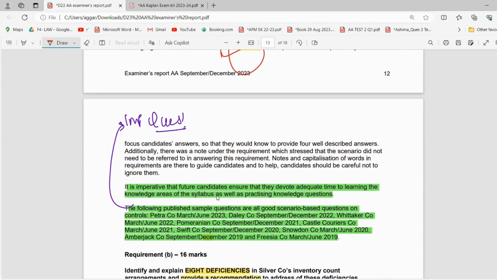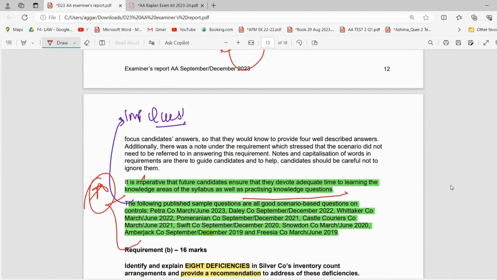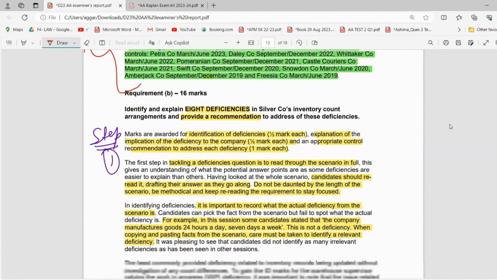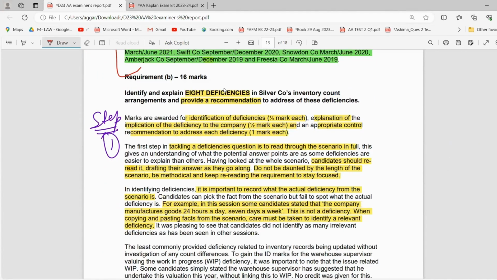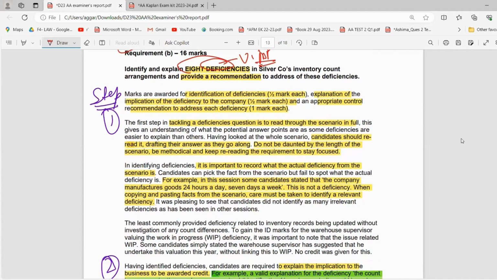It is imperative that future candidates ensure that they devote adequate time to learning the knowledge areas of the syllabus as well as practicing the knowledge questions. So again, a very helpful tip from the examiner. Again, these are important questions which you can do. About the next question, which was about the deficiencies, which is again a very important part of your syllabus and one of the most important topics.